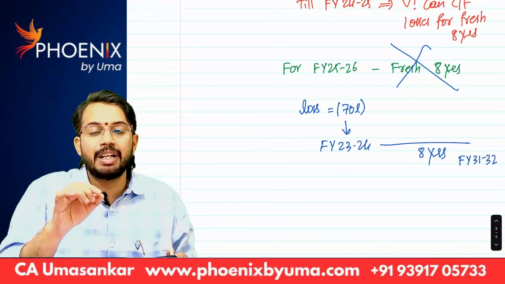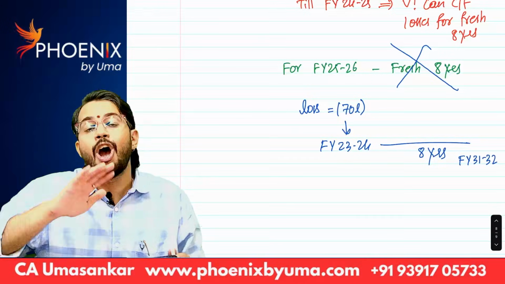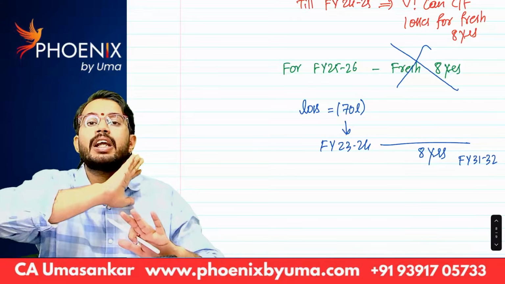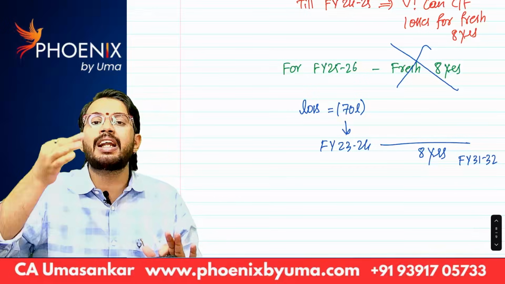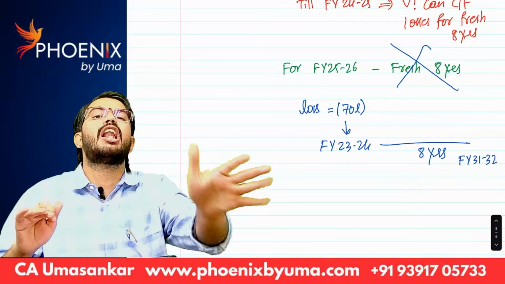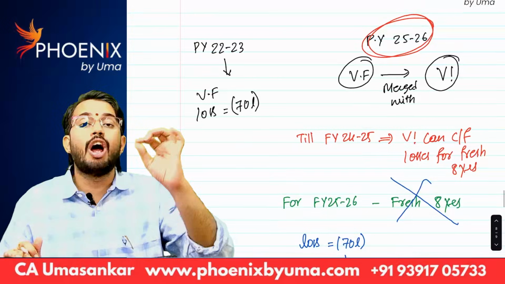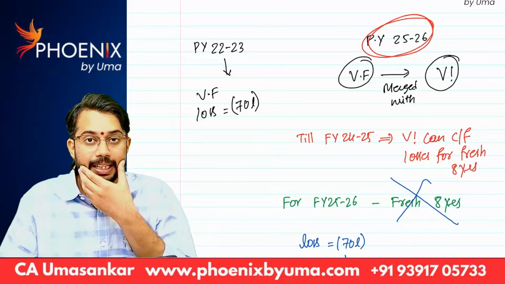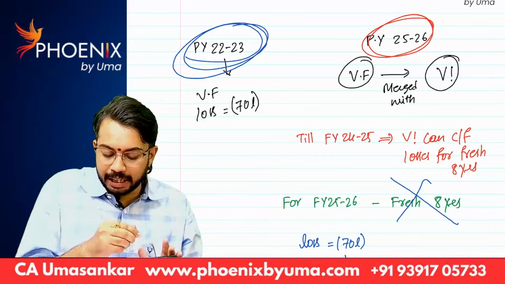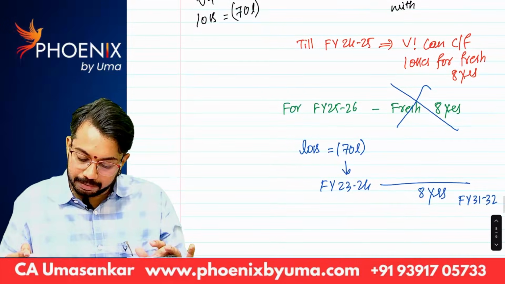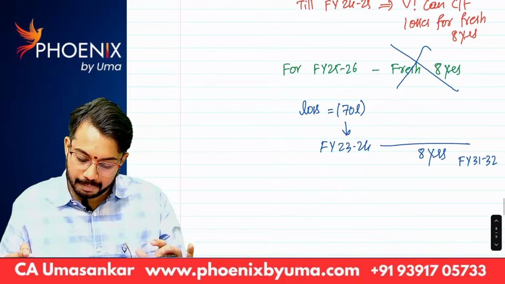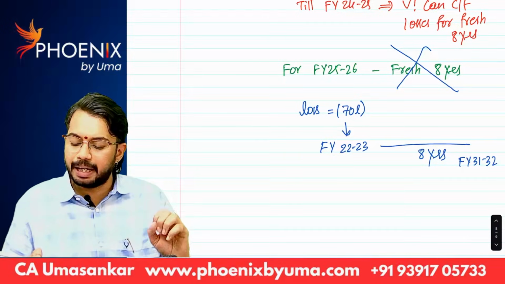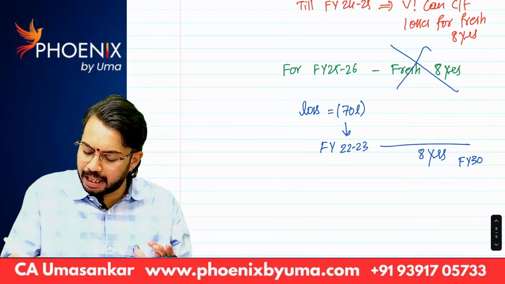But if amalgamation or business restructuring takes place after 1st April 25, then successor will not get fresh period of 8 years. Successor can carry forward losses as per general rules only. As per general rule, loss of an year can be carried forward for 8 years if it is non-speculative business. So, financial year 22-23 loss can be carried forward till financial year 30-31.